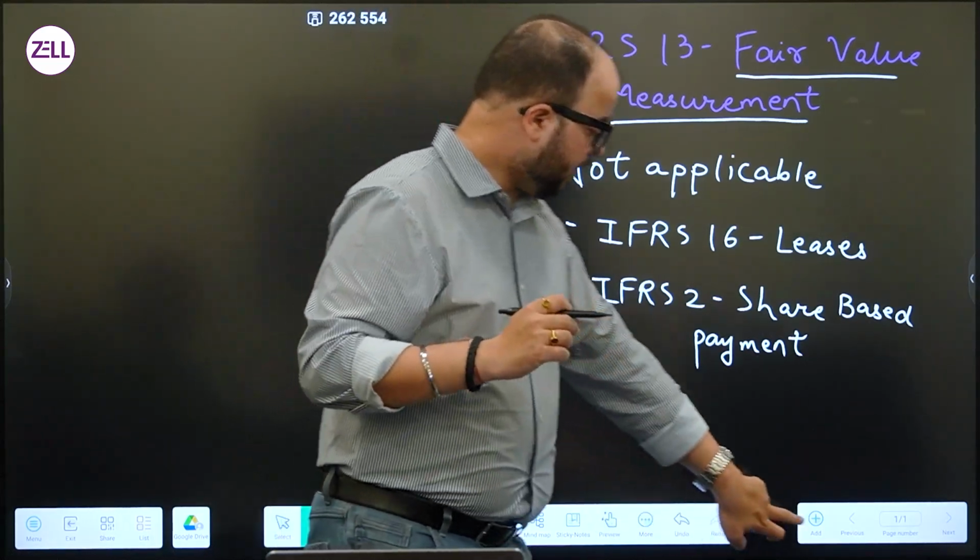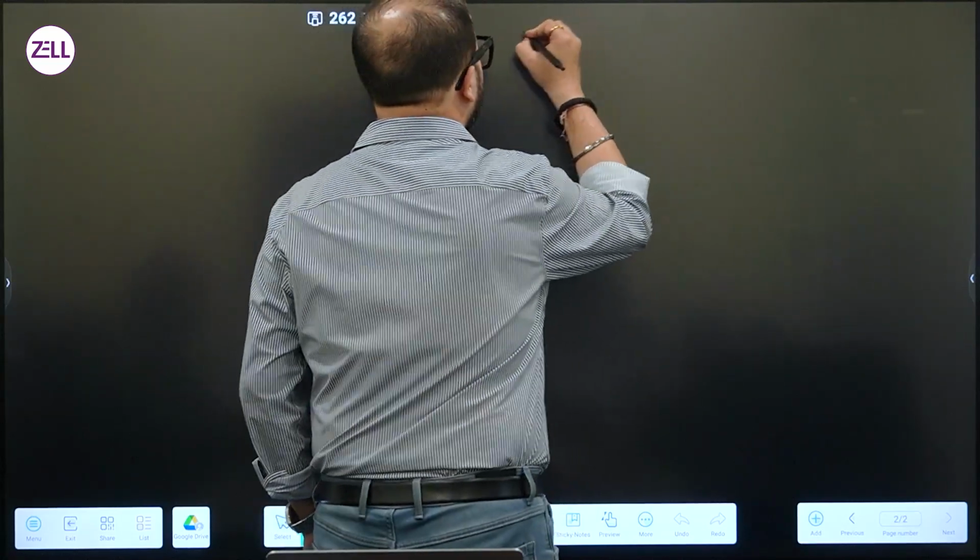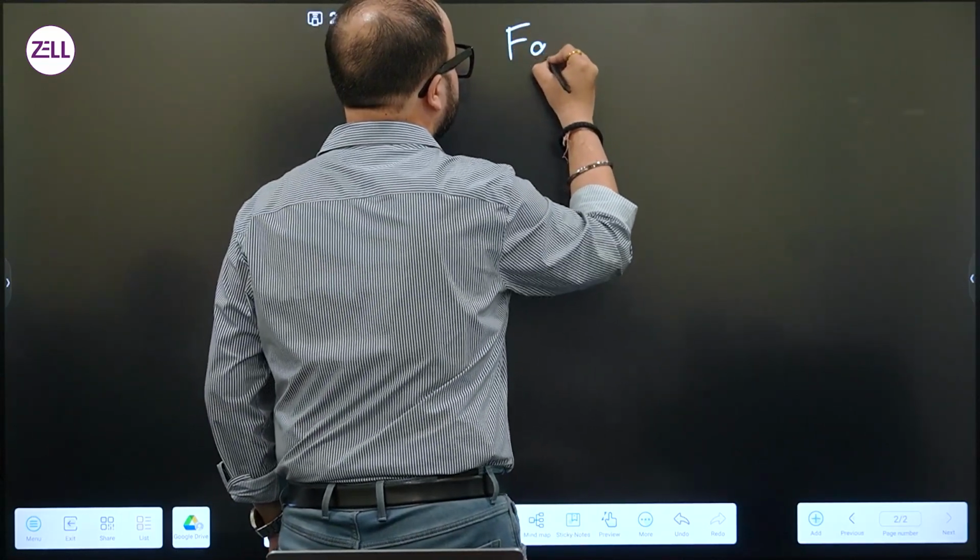So, when I'm talking about fair value, it is the price that would be received to sell an asset or amount paid to transfer a liability between two unrelated parties or market participants in an orderly transaction at the measurement date. So, what exactly is fair value?